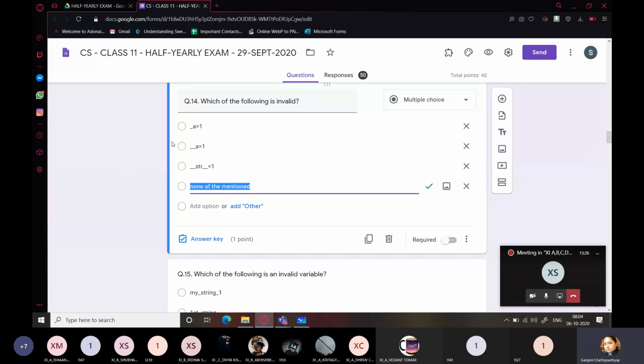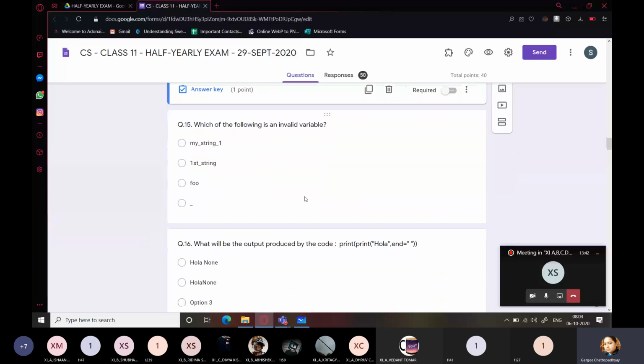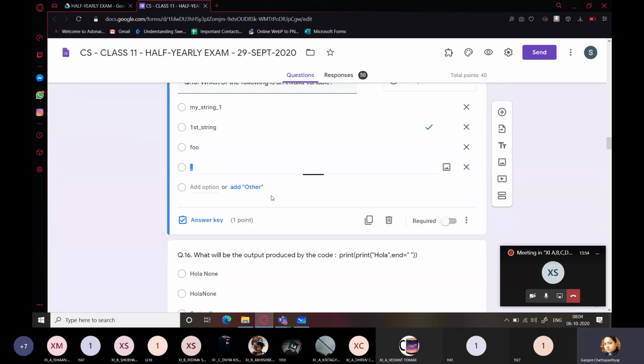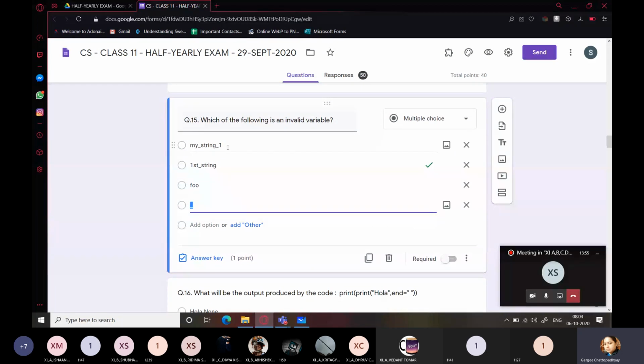You can see that there is a single underscore here and the rest are double underscore characters. That doesn't matter: if your identifier begins with an underscore or with a letter, it is fine. Question number 15: the first one follows all the rules for naming identifiers.